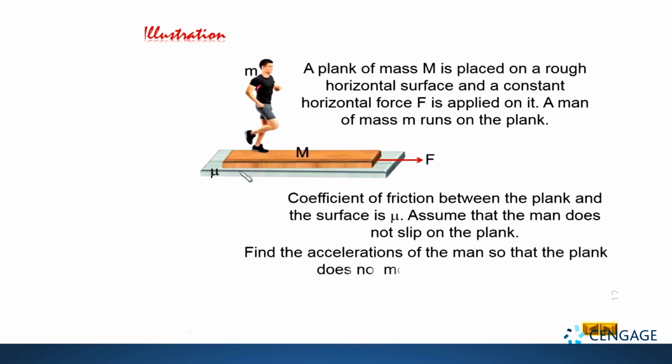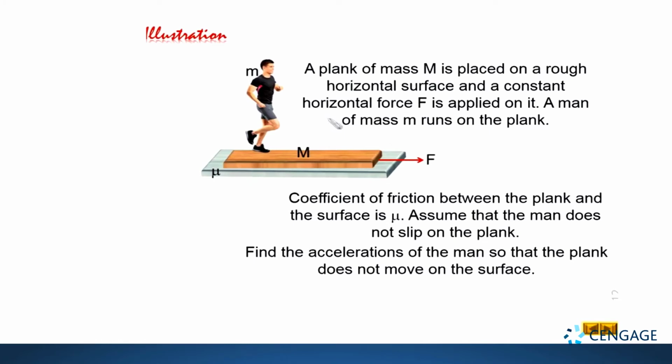For analyzing the situation, let us make the free body diagram first, and here let us consider man first. So let us draw the free body diagram of the man. We know weight of the man will act in the vertical downward direction, like this, and normal reaction applied by the plank on the man should be in the upward direction, that is N1.